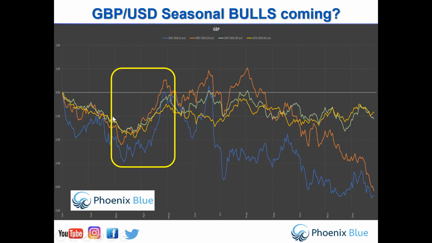So seasonally, you'll find that March generally finds a new low towards the early part of March, and then through March, April, and to the beginning of May or end of April, we get pretty much the highs of the year. So this is definitely where we're going to be looking for bullish periods, regardless of what comes in terms of Brexit.